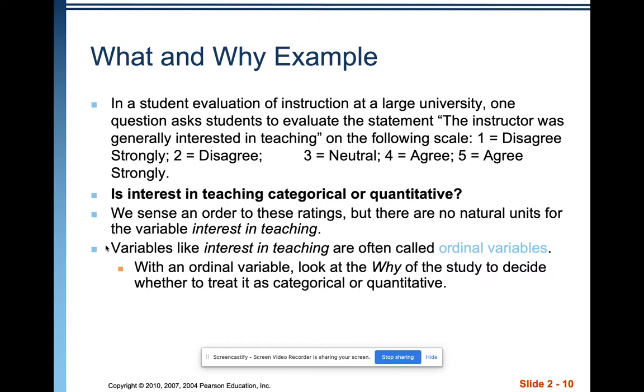Now, in particular, these types of variables are called ordinal variables when they are a scale going from bad to good or good to bad. Okay, if there's some sort of order in the variables. Okay, so it's better to have a 2 than a 1 for the teacher. So there's an order there.